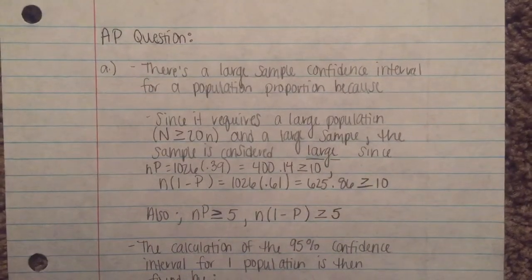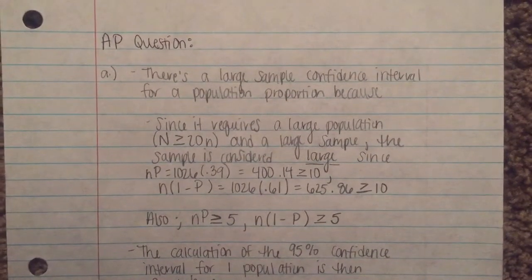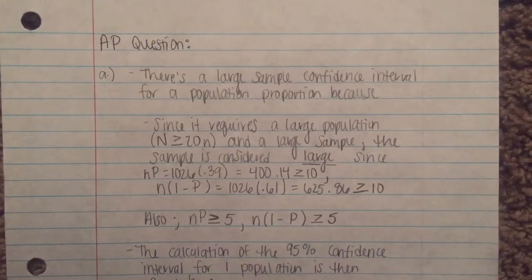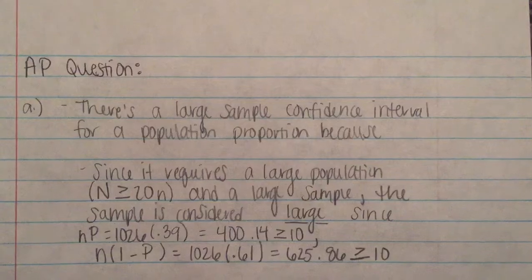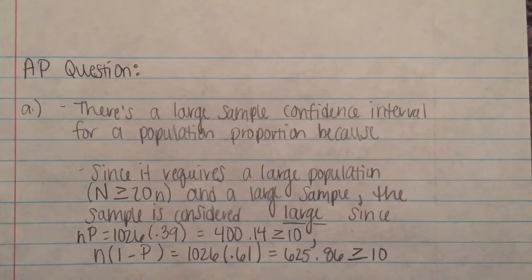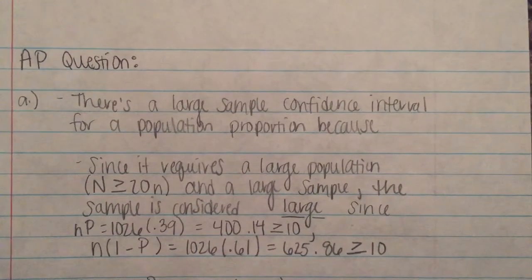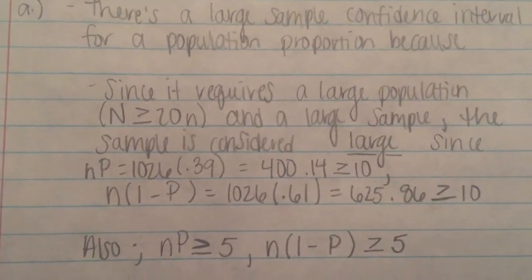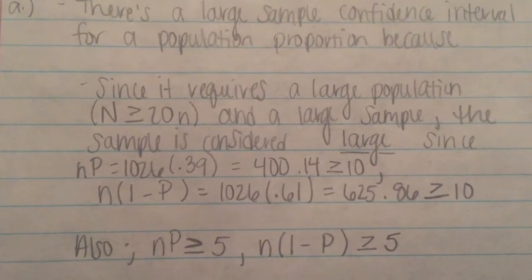The sample is considered large since n times p equals 1026 times 0.39 equals 400.14, which is greater than or equal to 10. n times (1 minus p) equals 1026 times 0.61 equals 625.86, which is greater than or equal to 10.